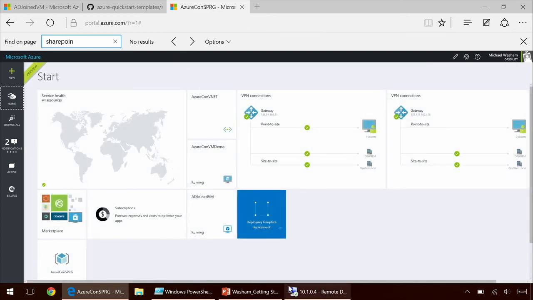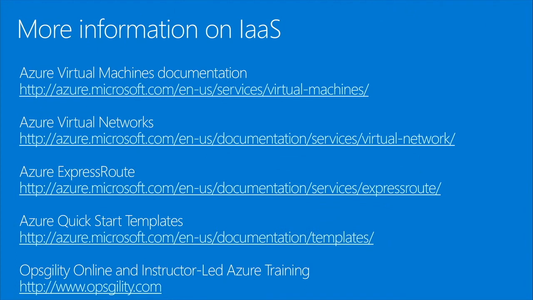As you can see, there's a lot more to learn on Azure Infrastructure as a Service. So I've compiled a list of getting started resources here, documentation for virtual machines, networks, ExpressRoute, and so on, and also a link to documentation for the Quick Start templates.